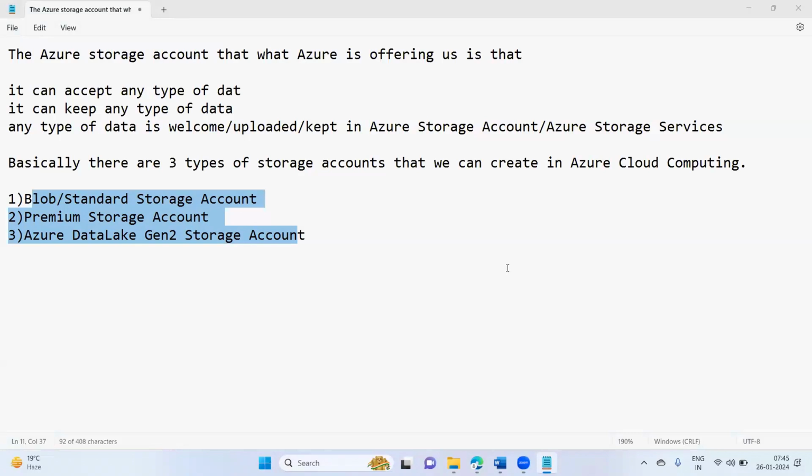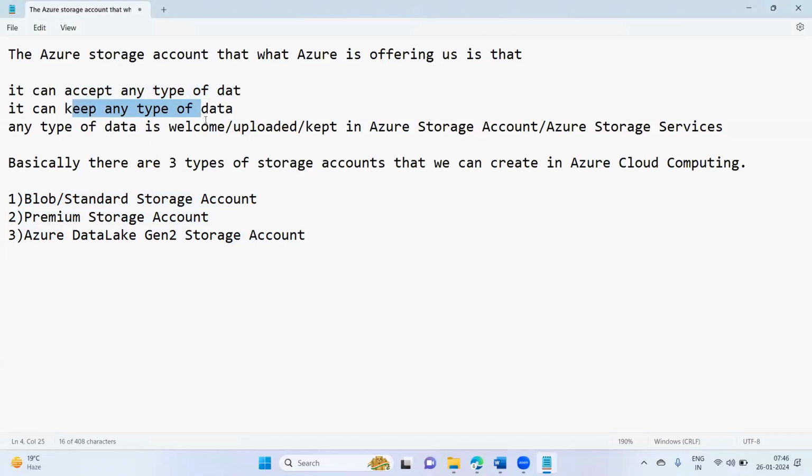Fine. So what is blob storage account or standard storage account, what is premium storage account, and what is Azure Data Lake Gen 2 storage account. And this storage account, blob standard storage account, will accept any type of data. We can keep any type of data.